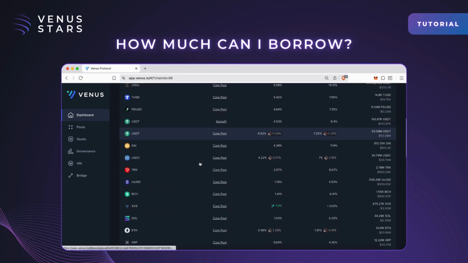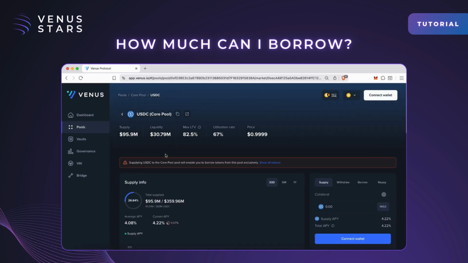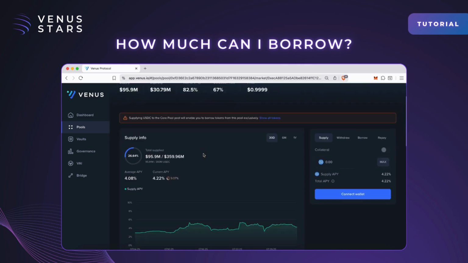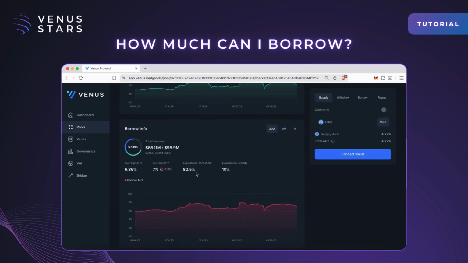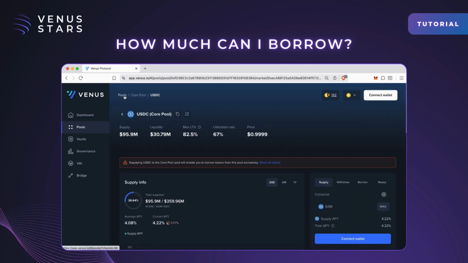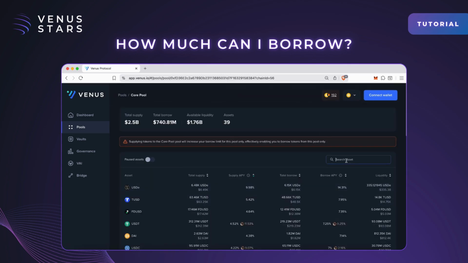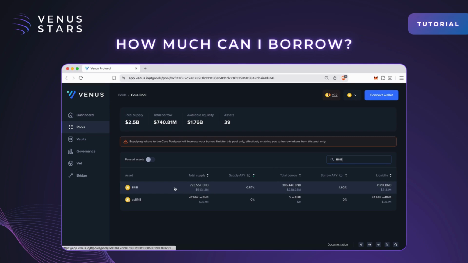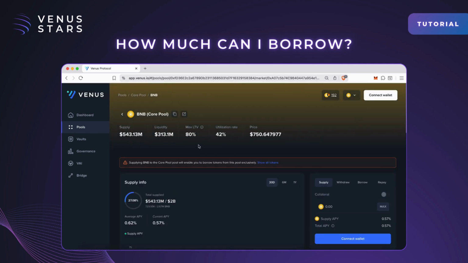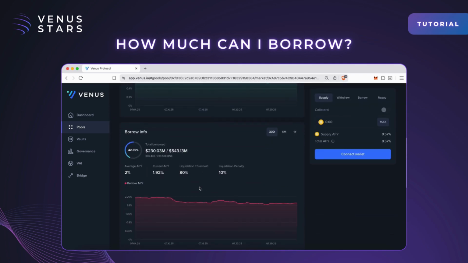Each token on Venus has a collateral factor, which defines the maximum amount you can borrow against your supplied asset, and a liquidation threshold, which indicates the point at which your position becomes eligible for liquidation. In some markets, these two values are the same. That means if you borrow the maximum allowed, you could be liquidated very quickly if the market moves against you, so it's important to be cautious.